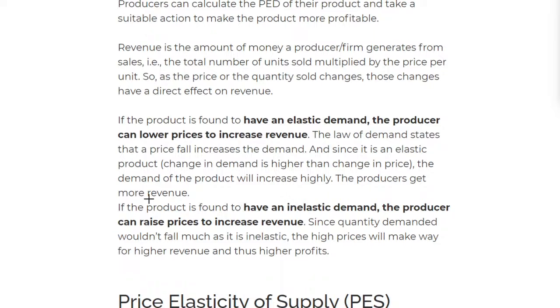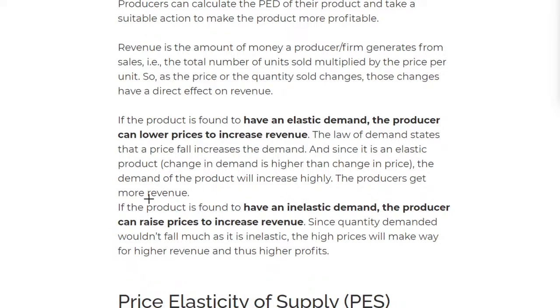Because if I reduce the price, what would that mean? More people will buy. But if I increase the price, fewer people will buy, because the law of demand comes into this. We have also learned about the law of demand. And if a product is inelastic in demand, what will happen? The producer can raise the prices to increase the revenue.